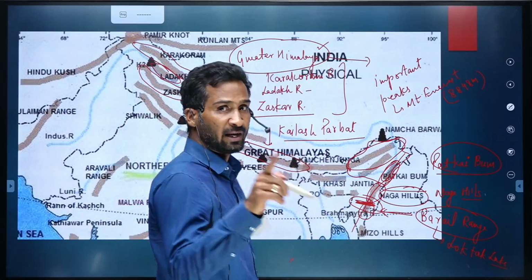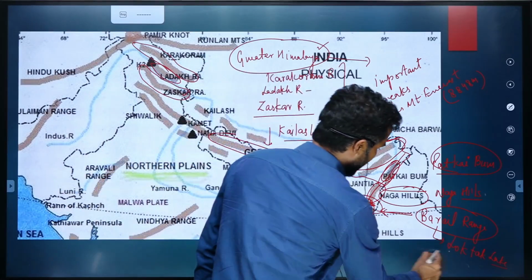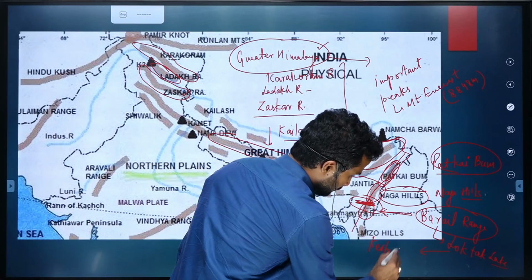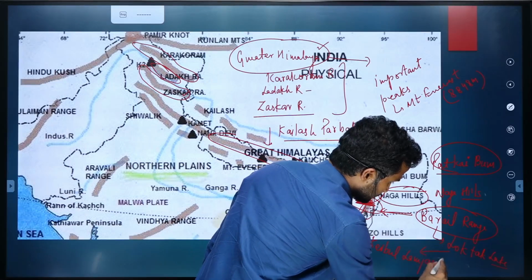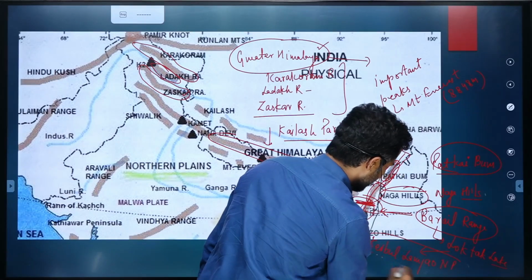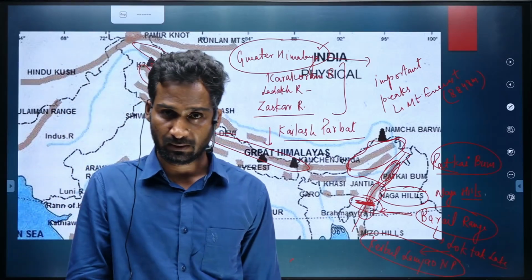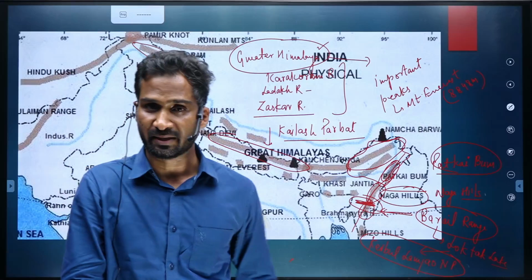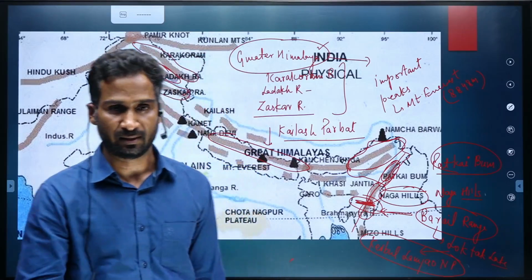It is the only naturally floating national park in the world, and the name of that national park is Keibul Lamjao National Park. It is housed in Loktak Lake, and Loktak Lake is present in Manipur. So Keibul Lamjao National Park is also present in Manipur.